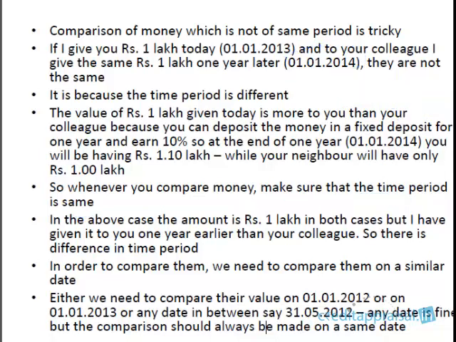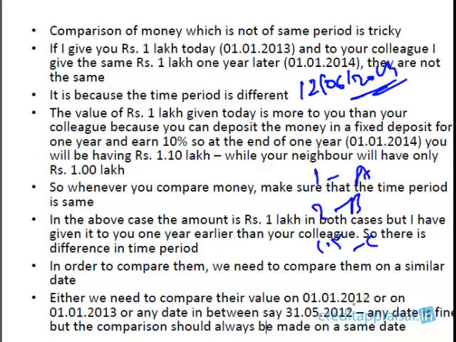When the money you receive pertains to different time periods, we have to compare them on a similar date. Whenever we get money on the same date, say for example on 12th June 2014, I am giving 1 lakh to A, 2 lakh to B, 1.5 lakhs to C, maybe 50,000 to D. If I ask you which is the most valuable, straight away you say it's 2 lakhs. There's no issue here, because all of them are given on the same date, and you will say straight away the highest amount is more valuable.